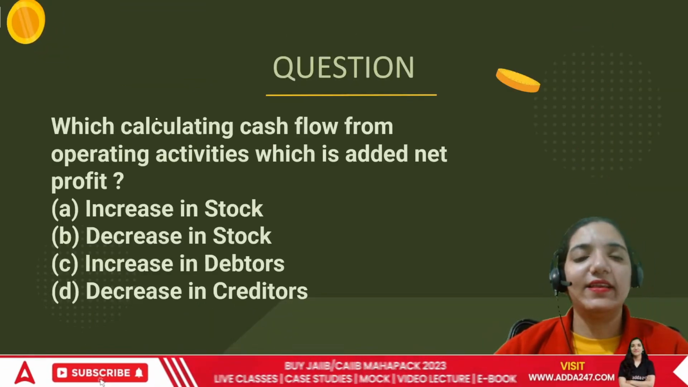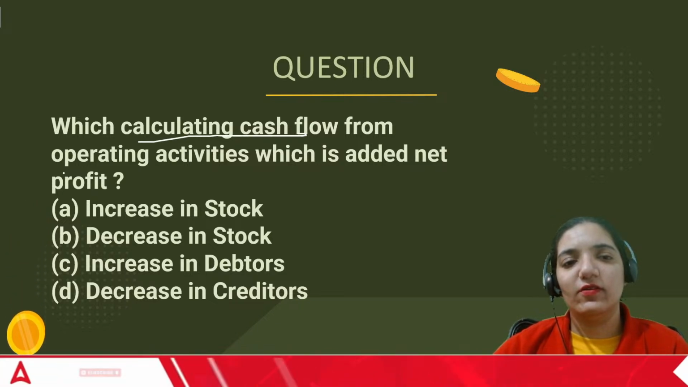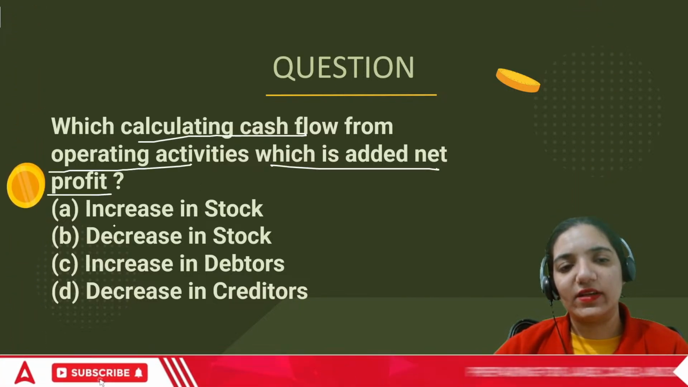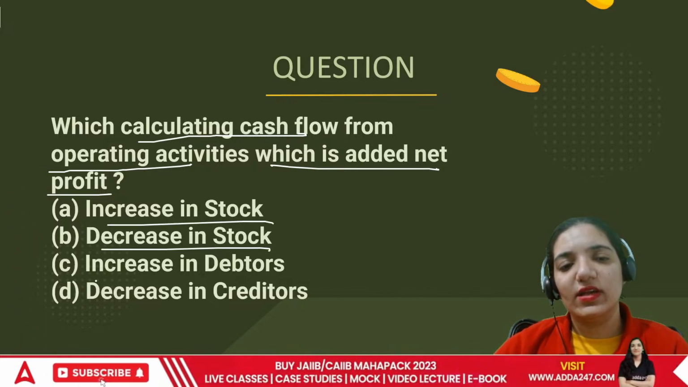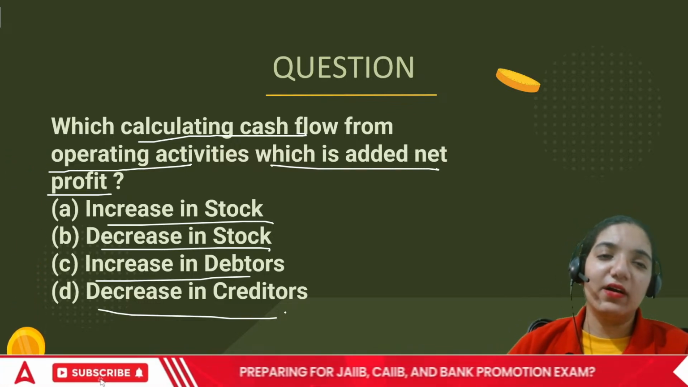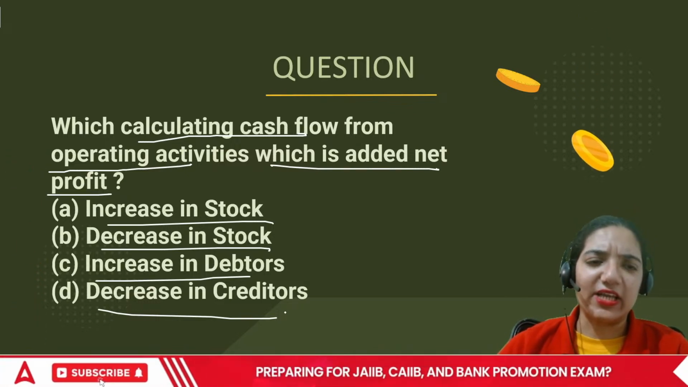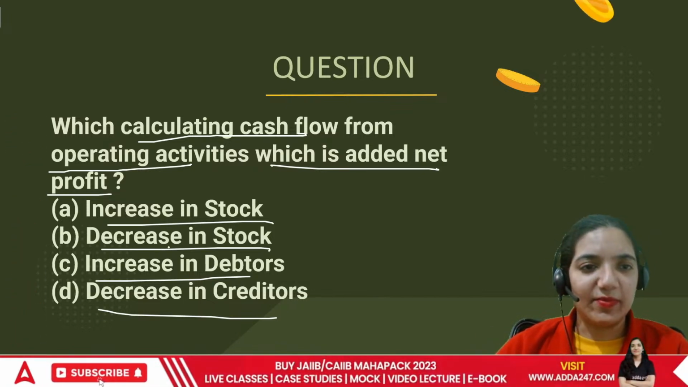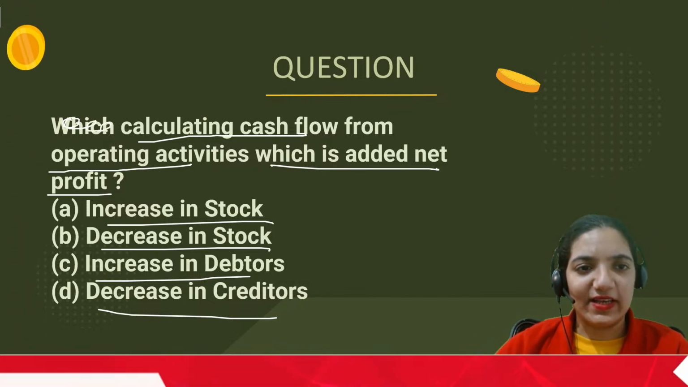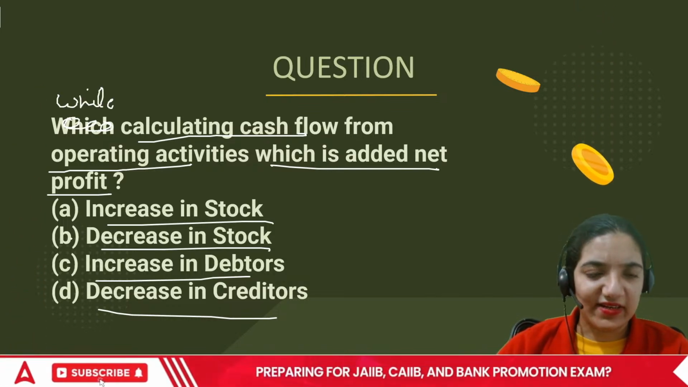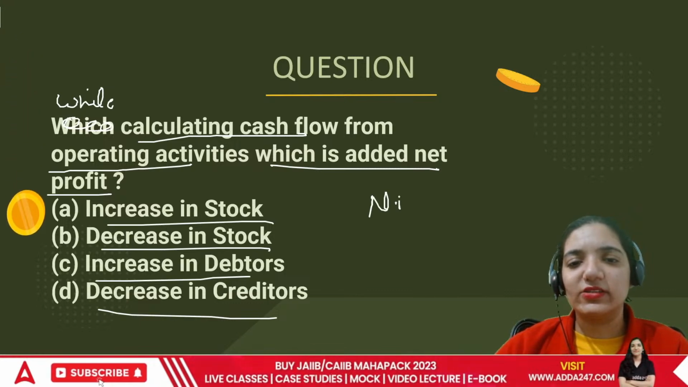Next point. While calculating the cash flow from operating activities, which is added to net profit: increase in stock, decrease in stock, increase in debtors, or decrease in creditors. While calculating the cash flow statement, which is added to NP.